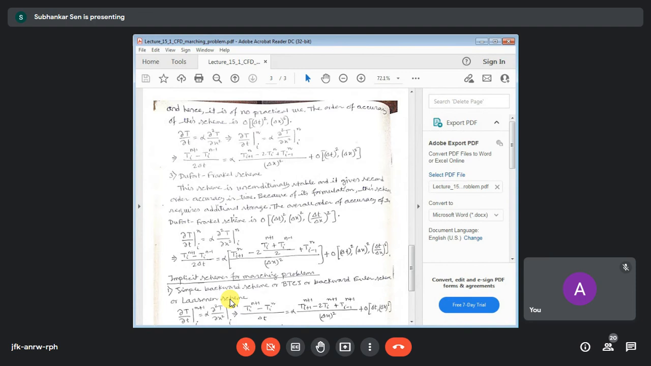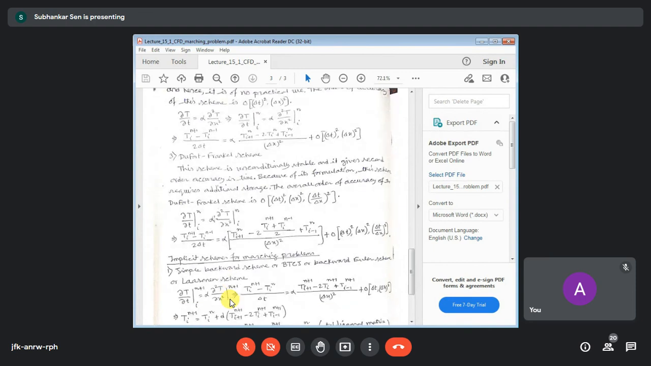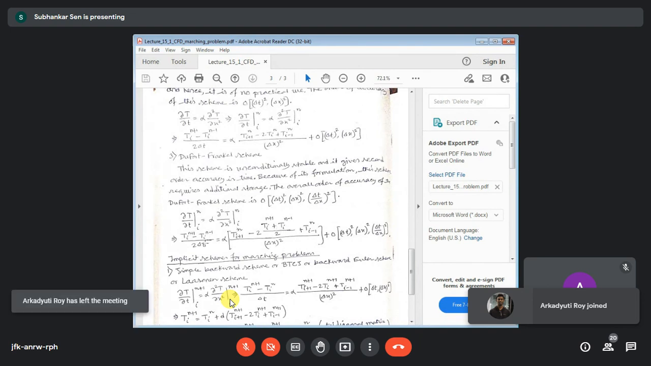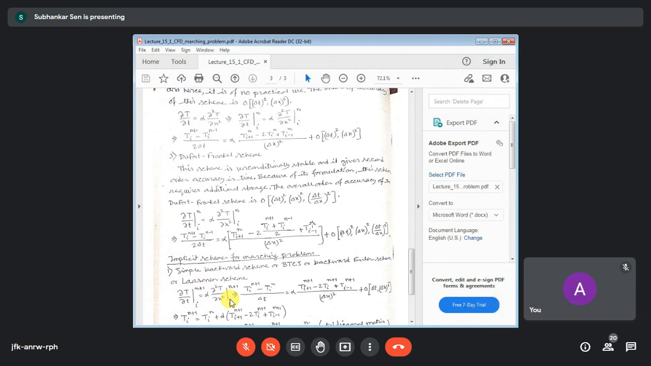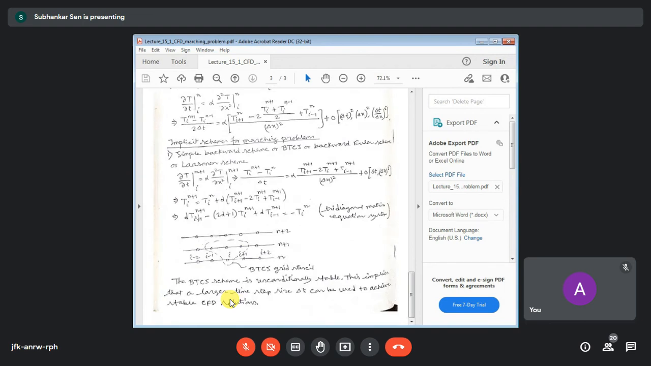We have one equation, one unknown. If you look into this equation, the n plus 1 terms are the only unknown terms, the n terms are known, and the n minus 1 terms are known. When we simplify this equation, the terms with Tin plus 1 we keep on the left hand side, and all remaining terms we shift to the right hand side. Then we have the situation of one equation and one unknown, and we can solve it. Next we introduce the implicit schemes for marching problems.